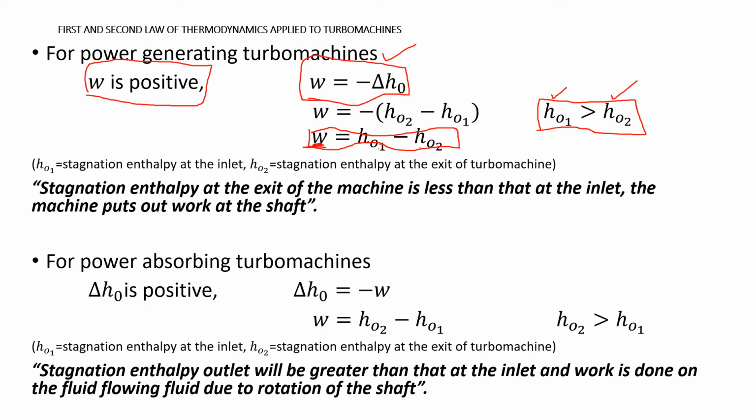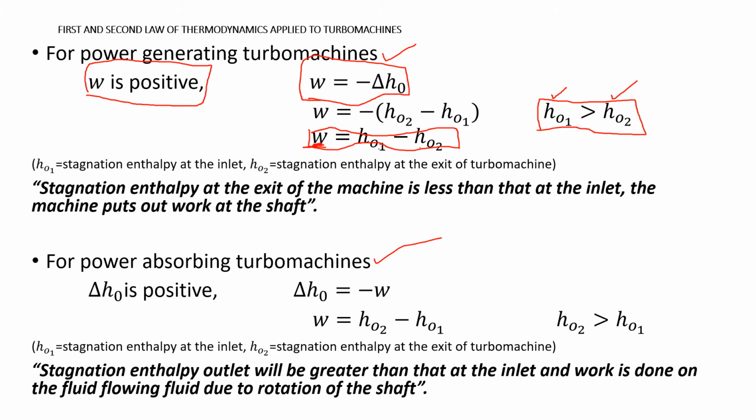Now let's go to the second case, that is the power absorbing turbo machine. In a power absorbing turbo machine, the turbo machine will use power. In most cases it is electrical power, and that power is converted into mechanical energy and that mechanical energy is further transferred to the fluid. It is just the opposite of power generating.